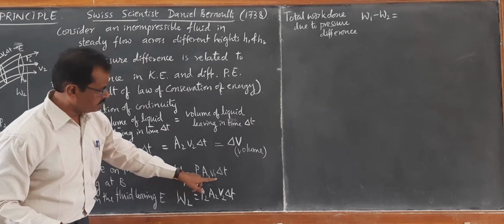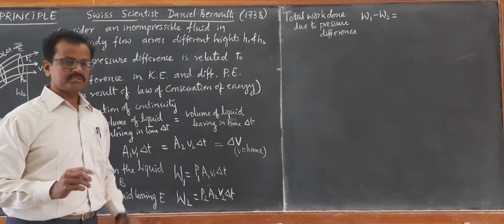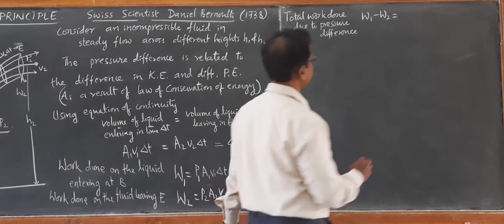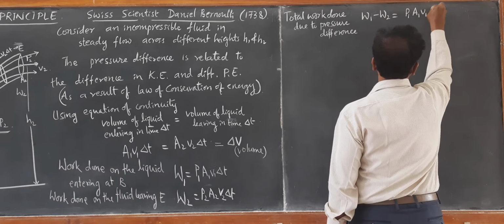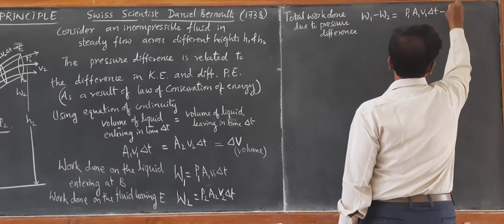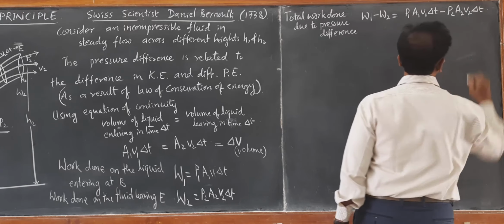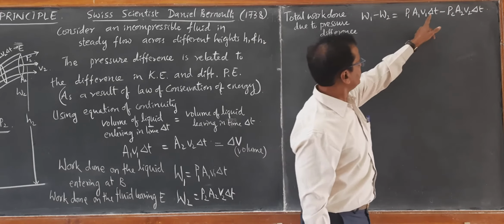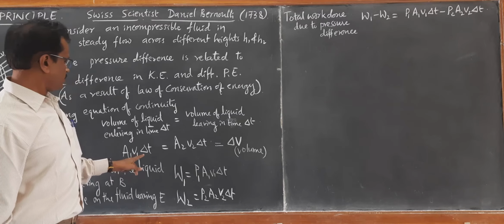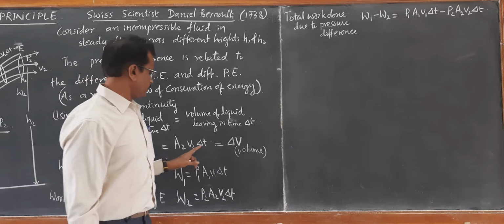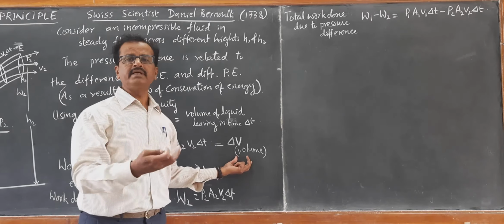So P1 A1 V1 delta t is positive and P2 A2 V2 delta t becomes negative. Therefore, I will write P1 A1 V1 delta t minus P2 A2 V2 delta t. Instead of writing A1 V1 delta t and A2 V2 delta t again and again, we know that they are the volume of fluid entering, which is equal to the volume of fluid leaving.